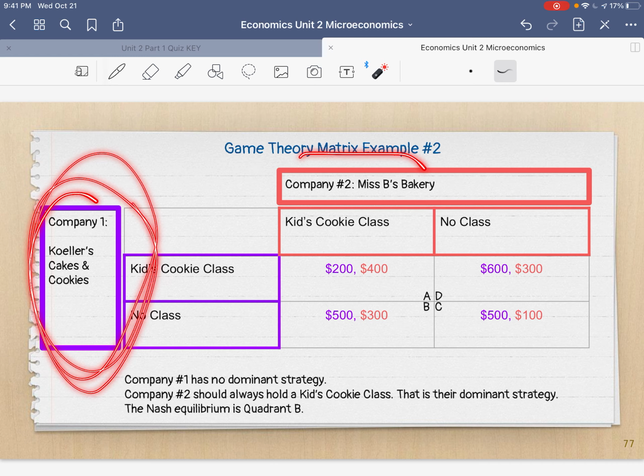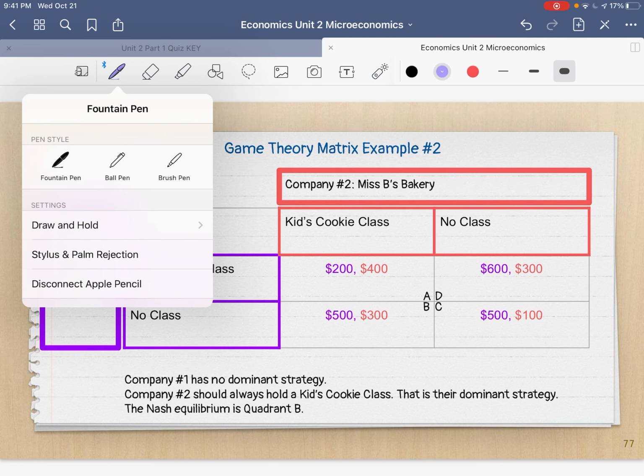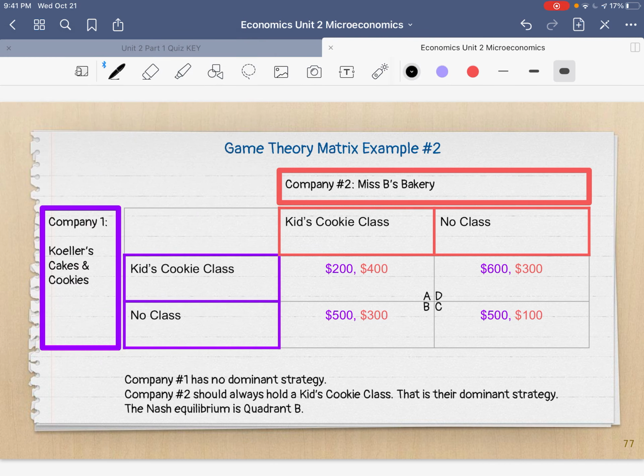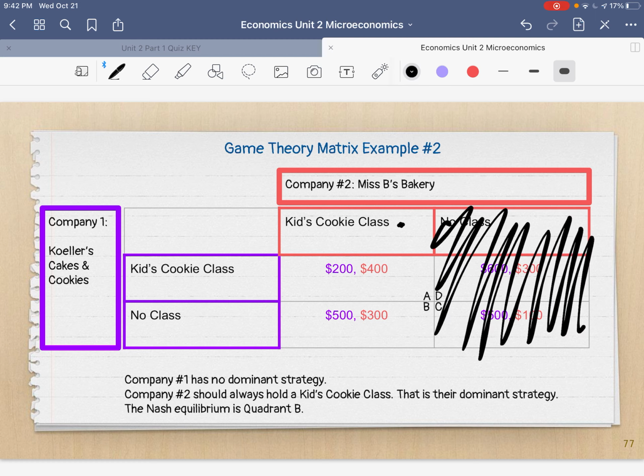1's options first, okay? So let's take a look at what company 1 has to offer. If Miss B's Bakery, so they're looking at what Miss B's Bakery is doing. Keller's Cakes and Cookies is looking at what Miss B's Bakery is going to do. Let's say we know B's Bakery is going to offer a kids' cookie class. Let's just get rid of this option completely. Let's just pretend it's not there. We know Miss B is going to offer this. So what should Miss K do? Should she, and the purple numbers are her, since we know Miss B's going to offer it, what should Miss K do?